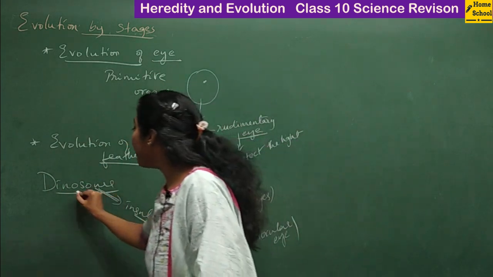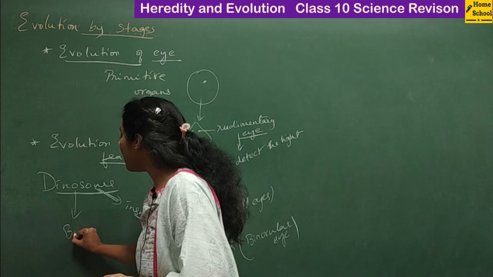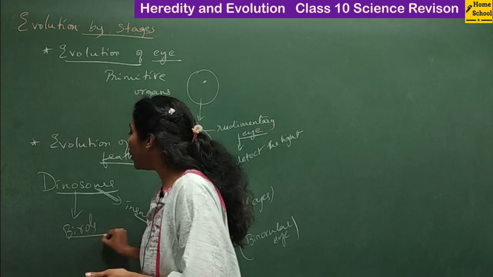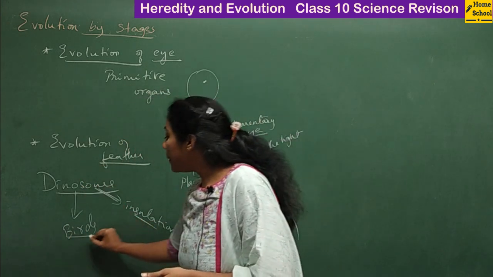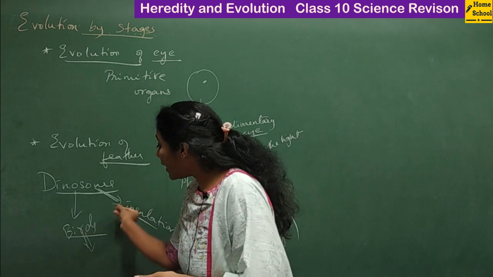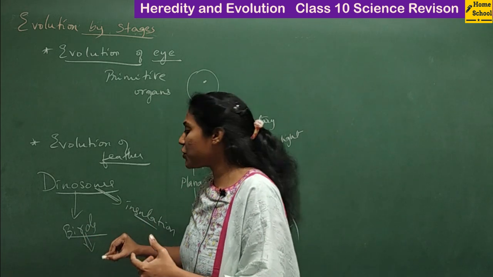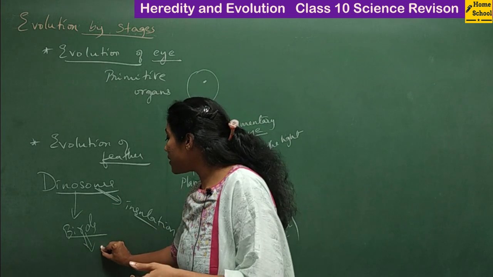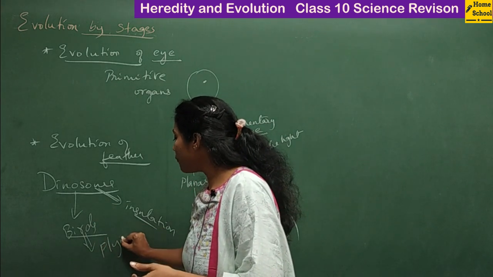But slowly, birds evolved from dinosaurs. Birds have feathers, and along with insulation, they used their feathers for flying.